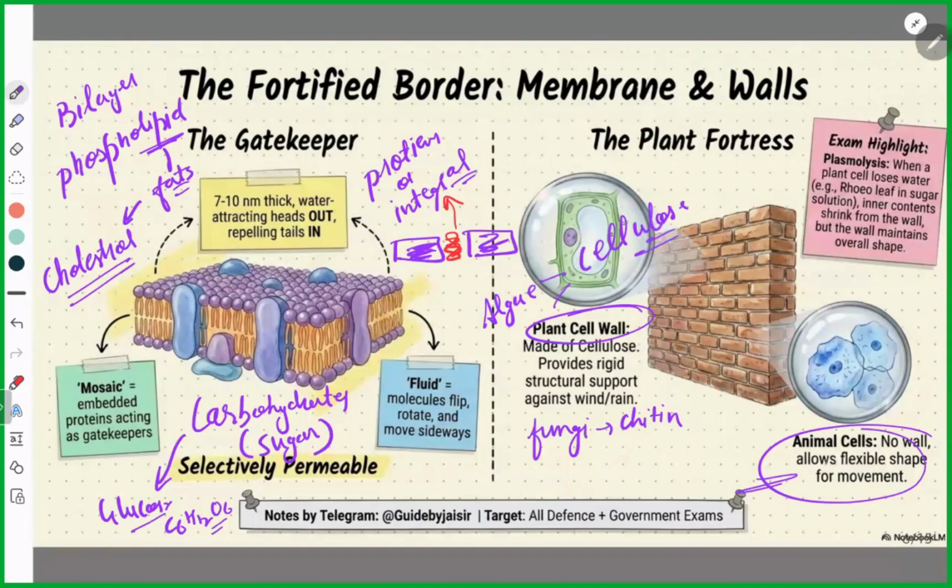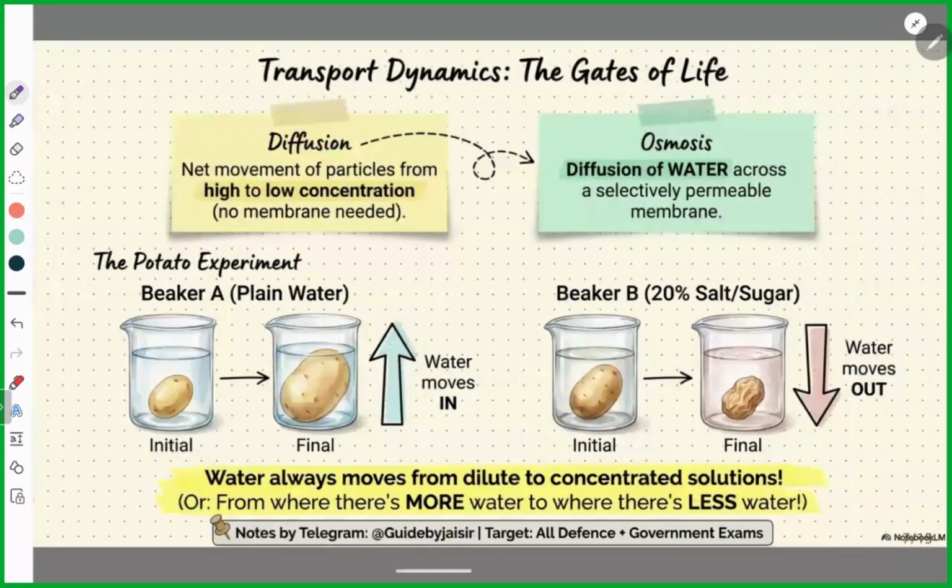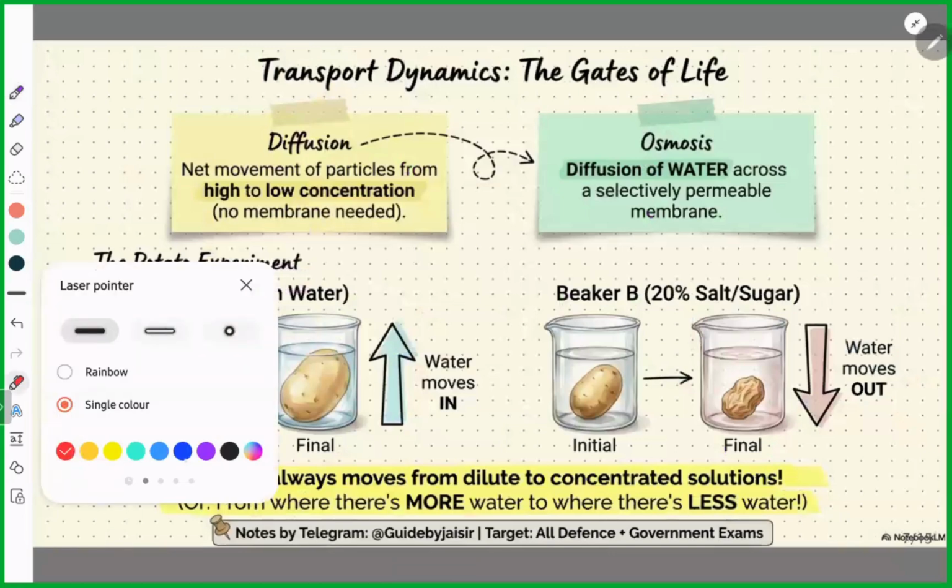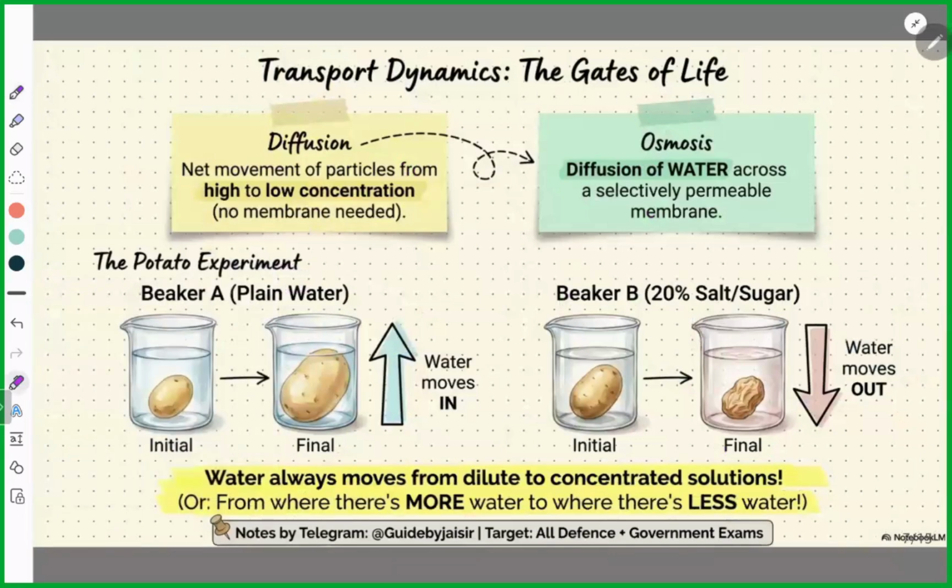And animal cells do not have this cell wall. Next, now there are two processes: diffusion and osmosis. First, I will talk about commonality. What is common between these two processes? The common thing between these two processes is that the material passing through will go from high to low. This is the commonality between diffusion and osmosis.